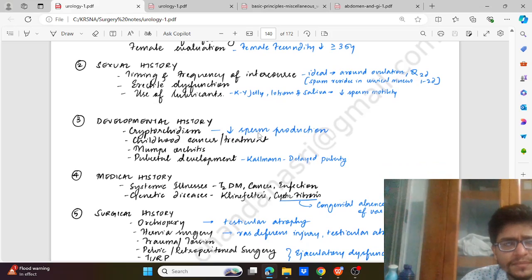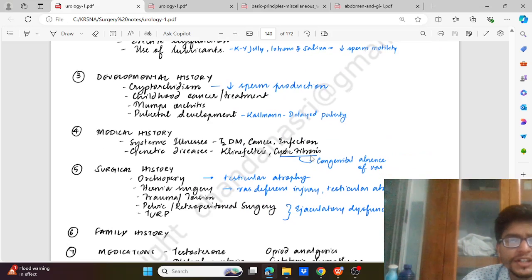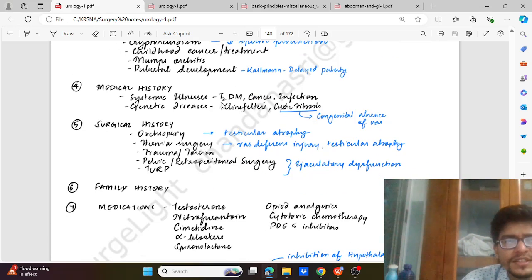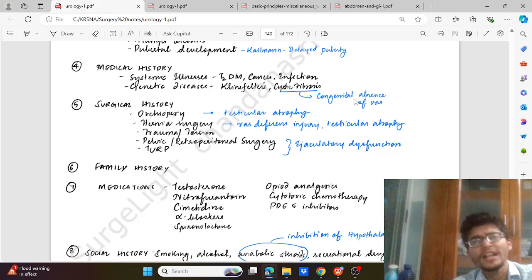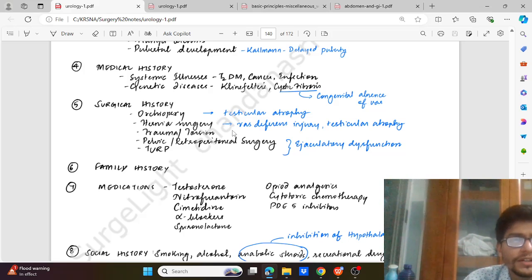Developmental history: cryptorchidism causing decreased sperm production, childhood cancer or treatments, mumps or orchitis, and pubertal development, as Kallmann syndrome causes delayed puberty. Medical history in the form of systemic disease, diabetes, cancer or infection, and genetic disease like Klinefelter syndrome or cystic fibrosis. Cystic fibrosis may have congenital absence of vas deferens. Surgical history: orchidopexy causing testicular atrophy, hernia surgery causing defect in the vas deferens or injury, trauma or torsion, and pelvic or retroperitoneal surgery or TURP causing ejaculatory dysfunction.